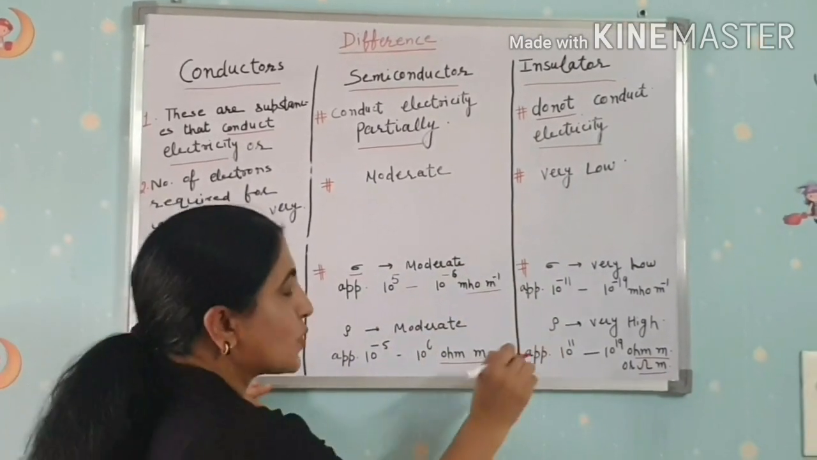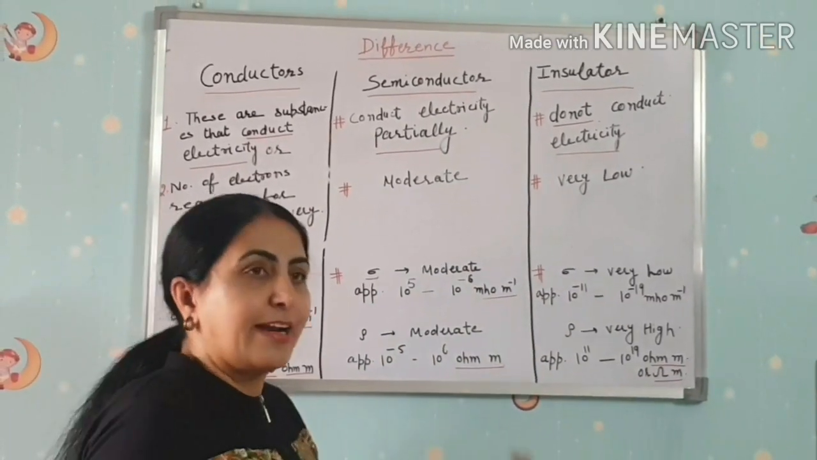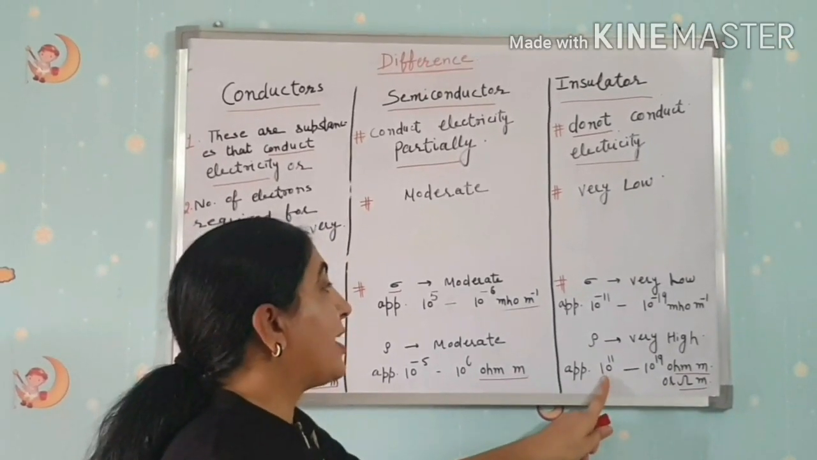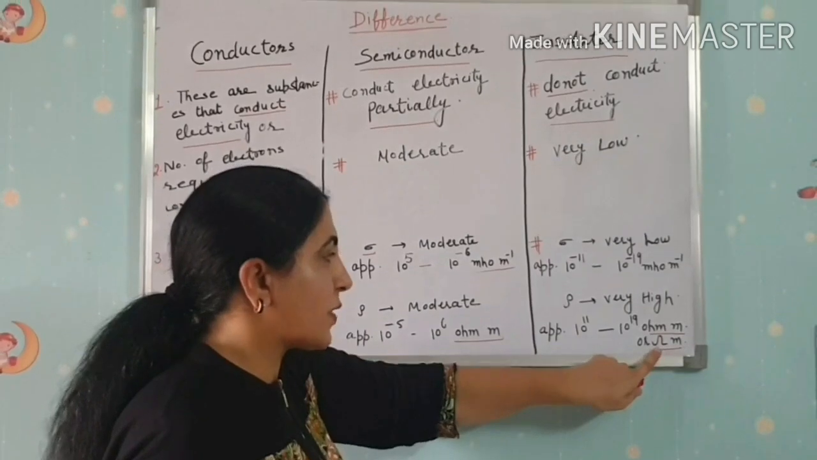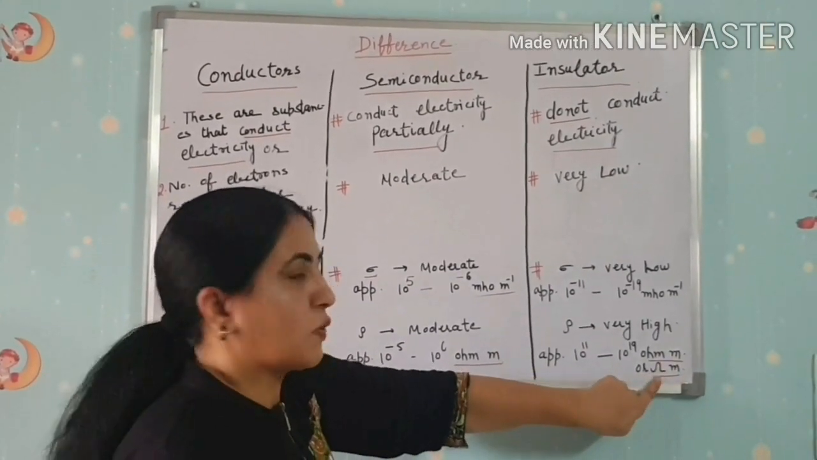And in the case of insulators, because conductivity is very low, resistivity is very high, not just high, very high. That is between 10 to the power 11 and 10 to the power 19 ohm meter. You can also write the units as ohm meter.